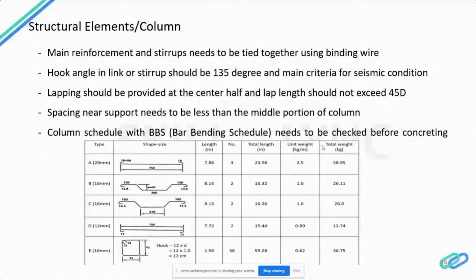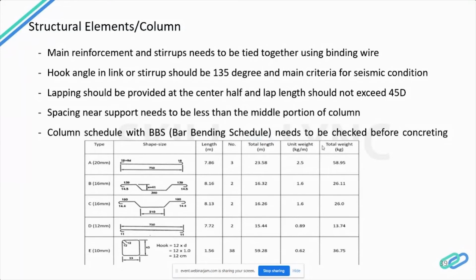Before placing the concrete, the reinforcement details should be checked with a bar bending schedule, and we should get an approval from the structural consultant. For example, I have given a bar bending schedule. This is called the BBS. Normally, when you produce the reinforcement drawing, simultaneously we provide this BBS to site for them to understand how to cut the rod and how to cut the stirrups. All these details with the length details will be here, so that, as I said, excessive rod will not be left over.